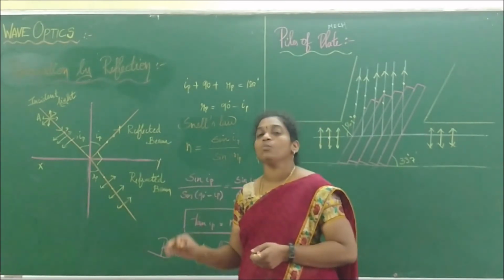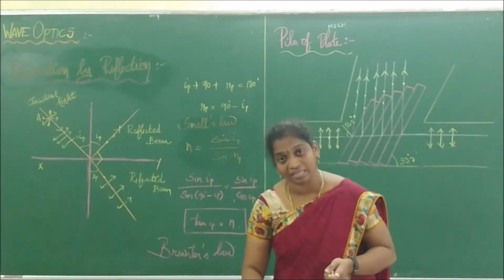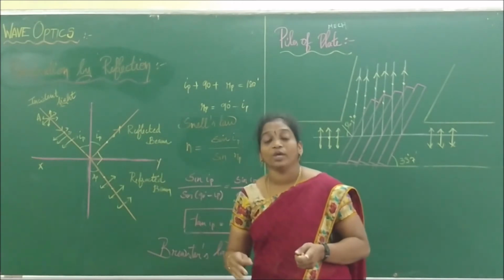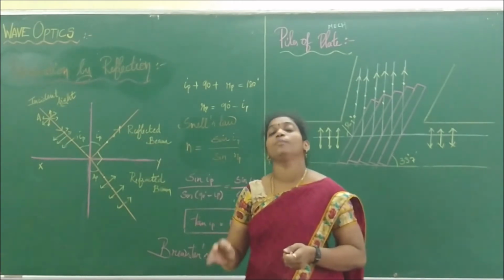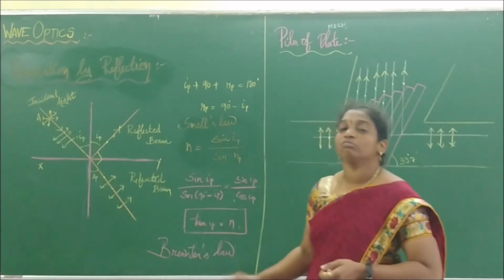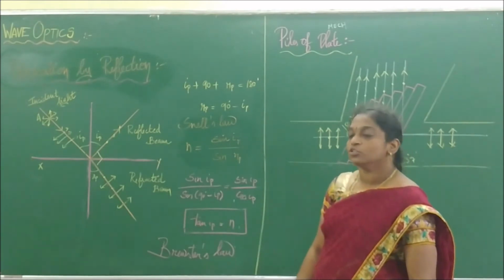Refraction. So what we are saying is, when unpolarized light falls on the reflecting surface at the polarizing angle, we will get a partially reflected ray and a refracted ray, in which the reflected beam is fully polarized and the refracted beam is partially polarized. We call this technique polarization by refraction. So we can find it.